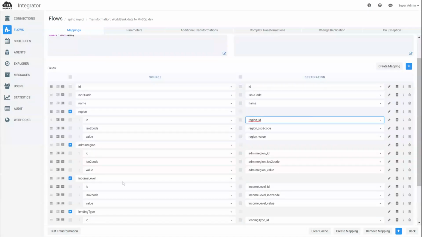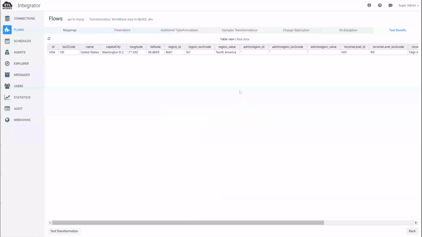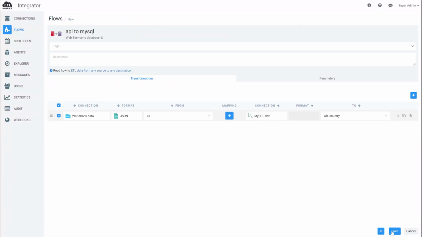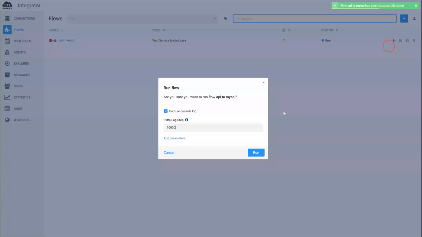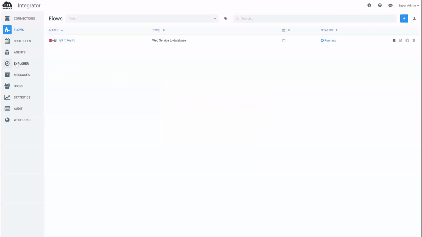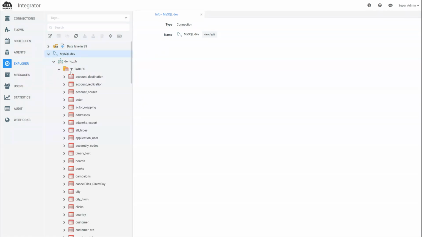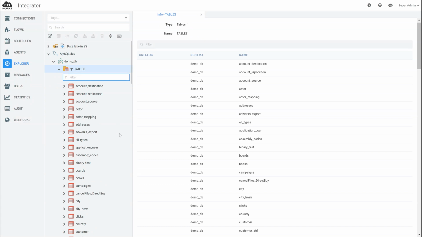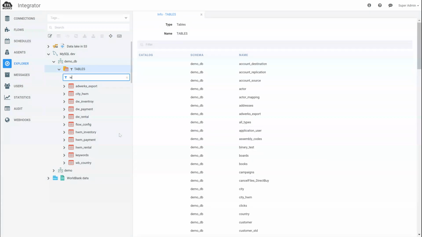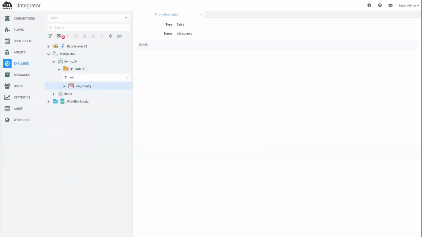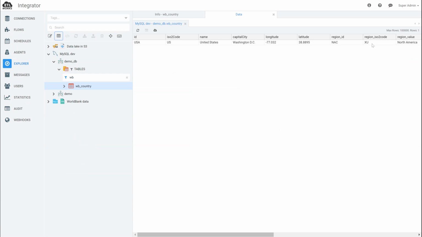Now let's test the transformation. It looks much better. It's completely flat. So I'm going to save this flow and I'm going to run it. And we are going to take a look at the data created by this flow. So the table name is WB country. And here you go.